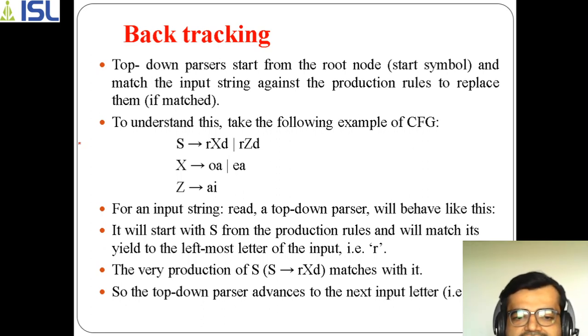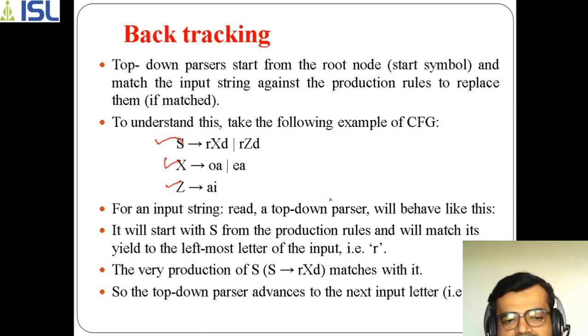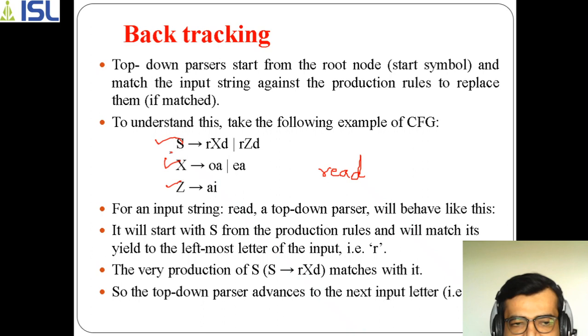Now we should understand how it uses backtracking. For example, consider this set of context-free grammar, a set of productions, 1, 2, 3, and there is a string. We should obtain a string called read. Anyhow, you know that the parsing process starts with the first production, with the start symbol S. So here it starts with this one.